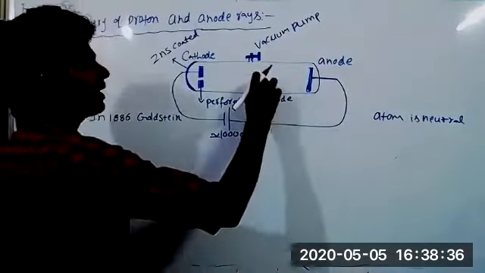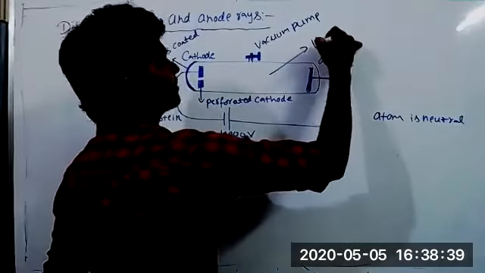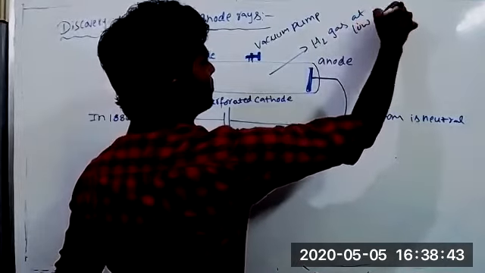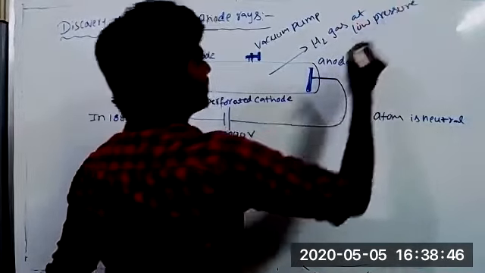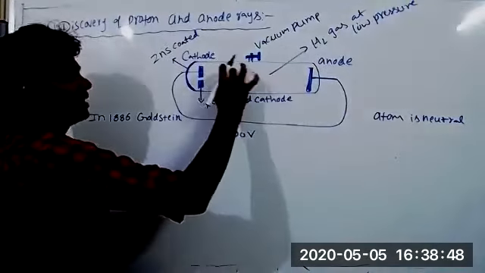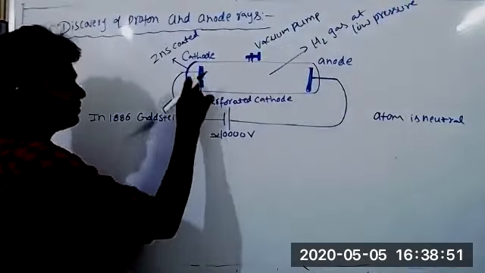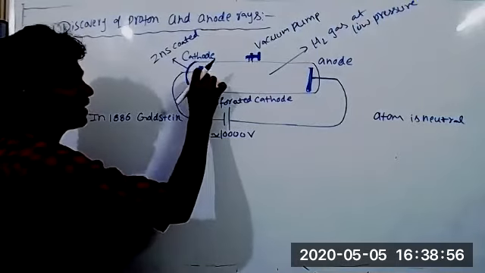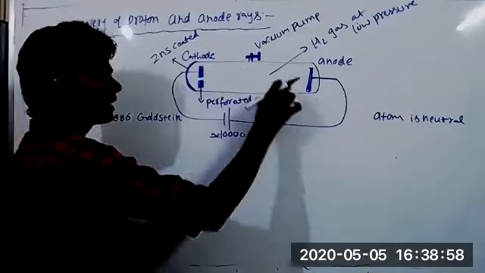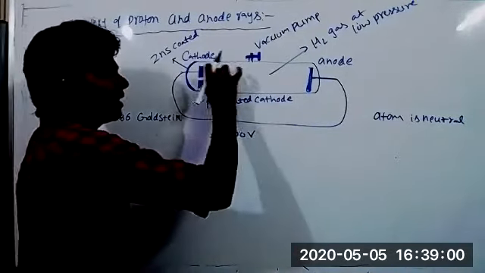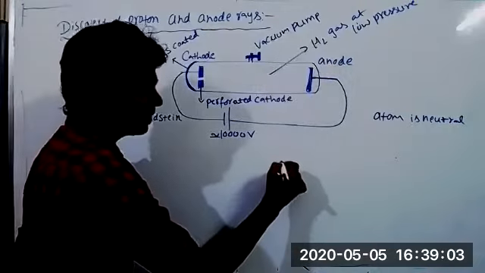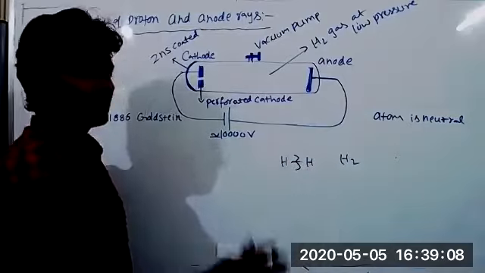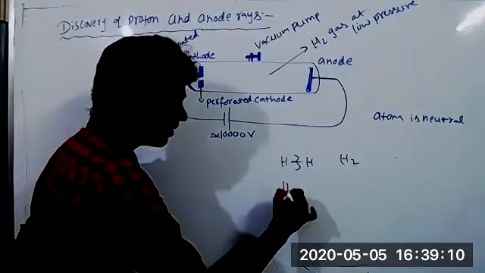Okay. So for our convenience, I am taking hydrogen gas at low pressure inside the discharge tube. Now, both the electrodes are connected to high voltage. You know, from the cathode, electrons are released. Those constitute cathode rays. When these cathode rays strike the hydrogen H2 molecule, first of all, the bond breaks, and it gives hydrogen atoms.